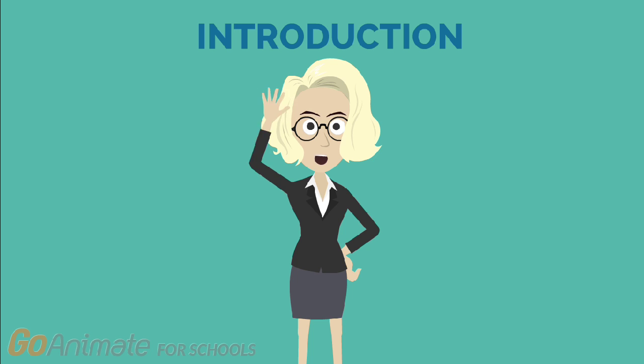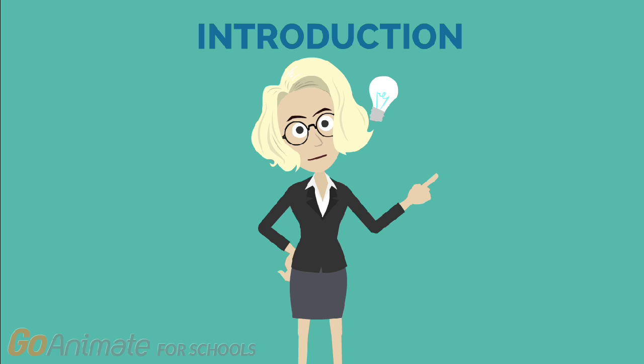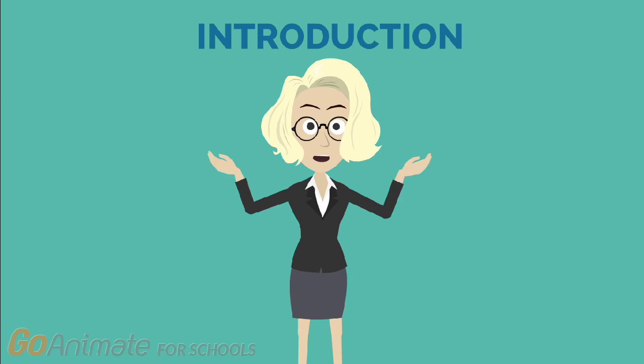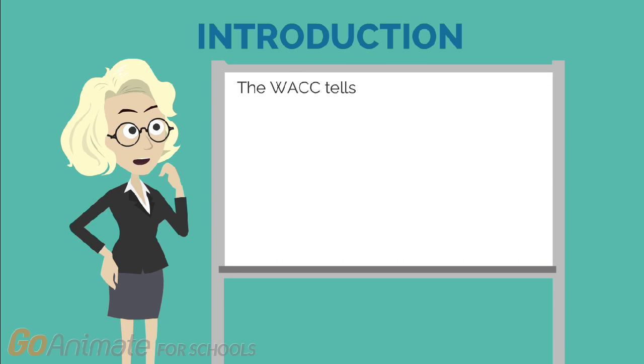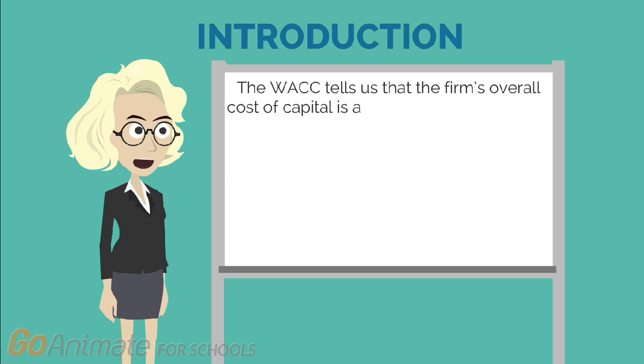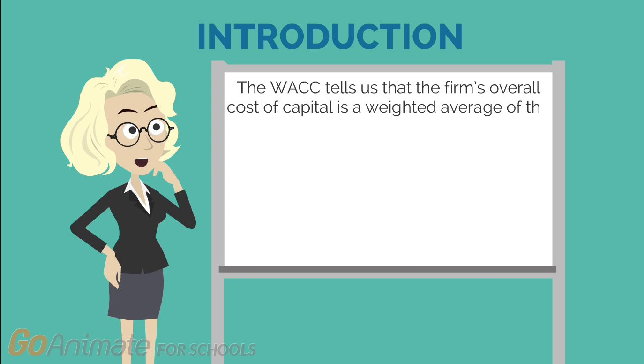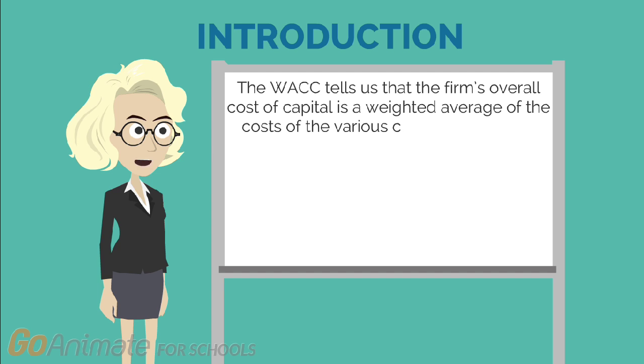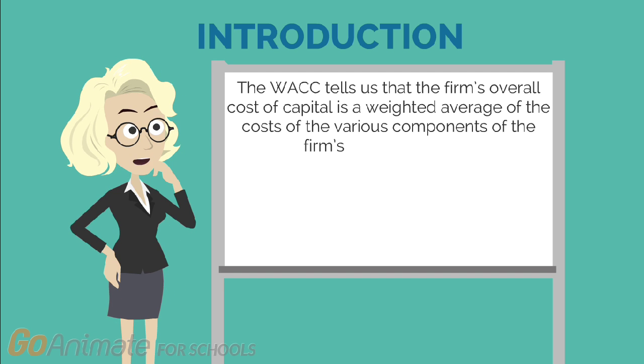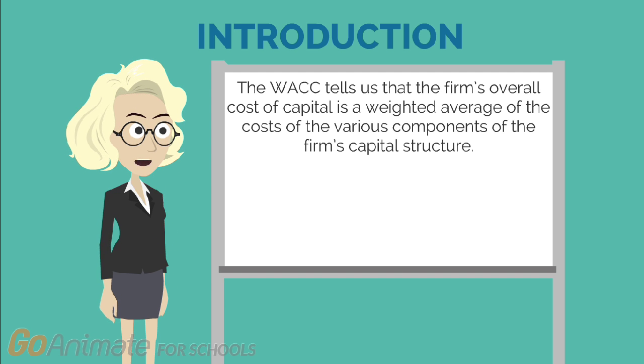We are going to talk about the Miller and Modigliani proposition without taxes. First, we will introduce more knowledge about WACC because we are going to use it in the exercise later. The WACC tells us that the firm's overall cost of capital is a weighted average of the cost of the various components of the firm's capital structure.